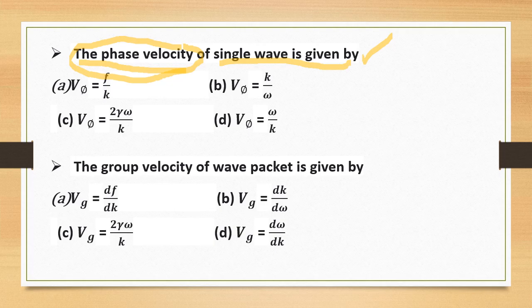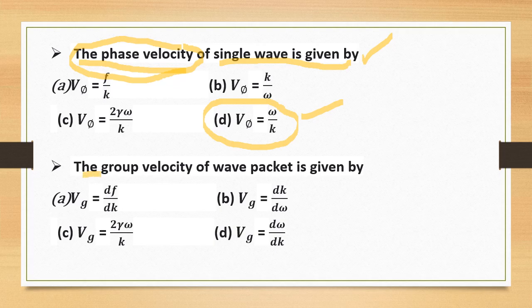Phase velocity shows the speed and direction of phase propagation, and it is given by v phi equal to omega by k. This is the right option: v phi is equal to omega by k.